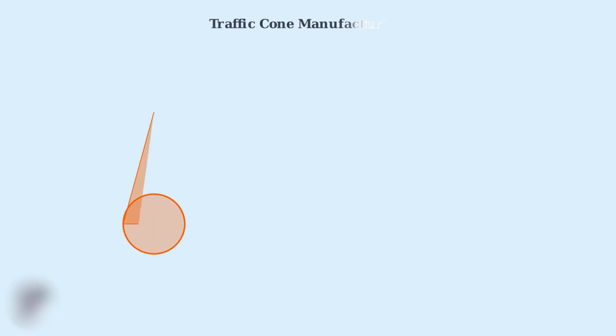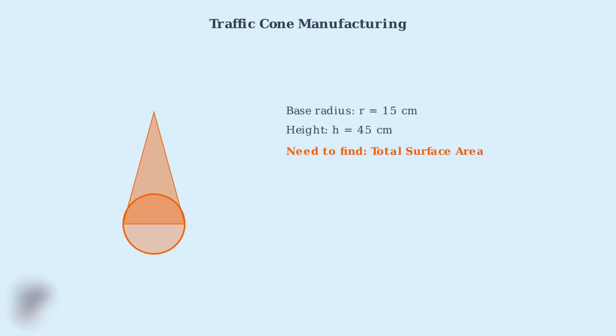Now that we understand how to calculate the total surface area of a cone, let's explore the many practical applications where this knowledge becomes essential in real-world scenarios. One of the most common applications is in manufacturing traffic cones. Companies need to know exactly how much reflective material and plastic they need to produce each cone. Consider a standard traffic cone with a base radius of 15 centimeters and a height of 45 centimeters. The manufacturer needs to calculate the surface area to determine material costs.